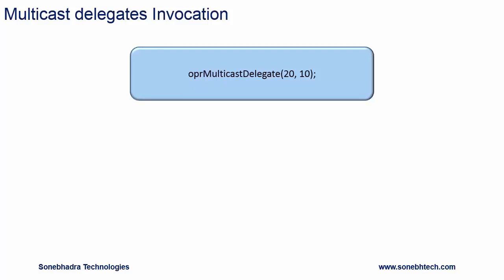Multicast delegates invocation. So we can use the delegate instance OPR multicast delegate, where we can pass the parameter values. Here we are passing the parameter values 20 and 10. So it will invoke all the methods which are encapsulated in delegate object OPR multicast delegate.